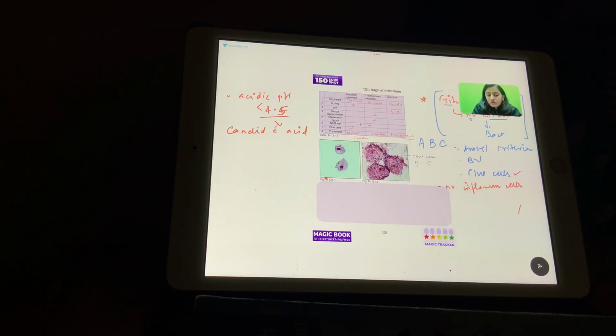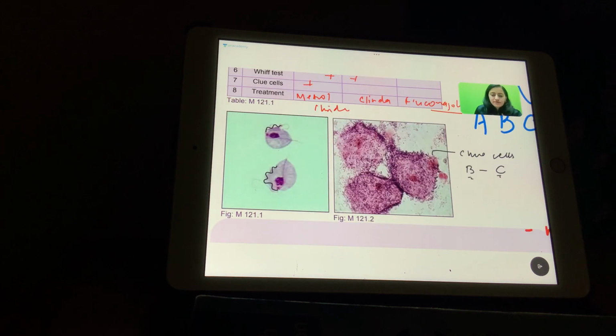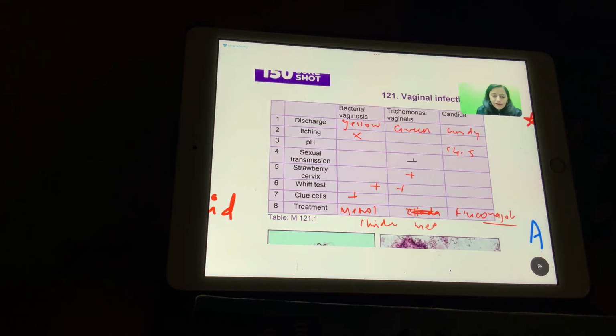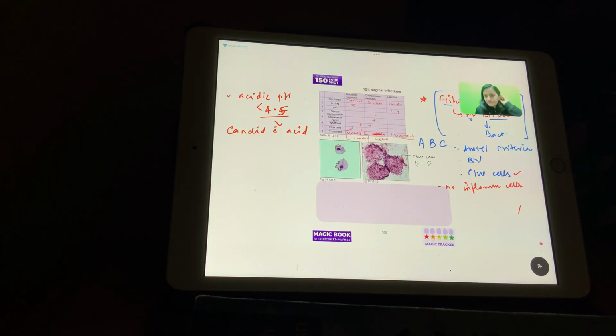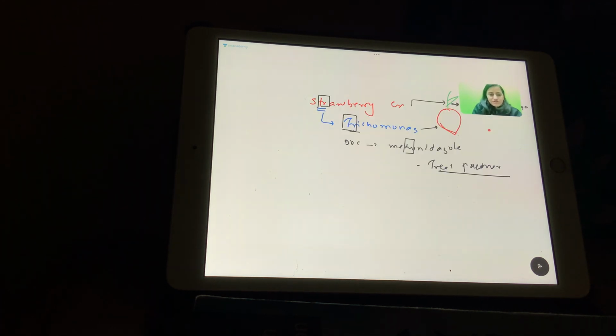Trichomonas is metronidazole. My bad. I wrote clinda here, so this is my bad. Thank you for pointing that out. This is metronidazole. Trichomonas is metro. ER is TR. It is metronidazole. Clinda is for bacterial vaginosis. So metronidazole or clindamycin. All right. So that was about the vaginal infections.